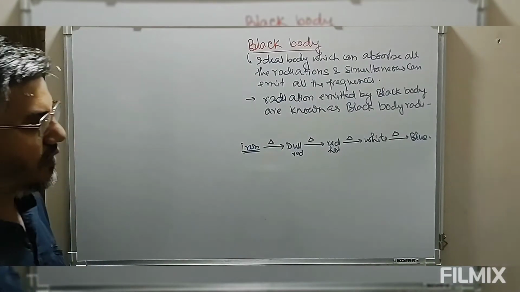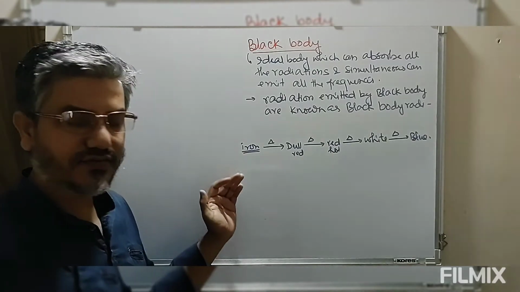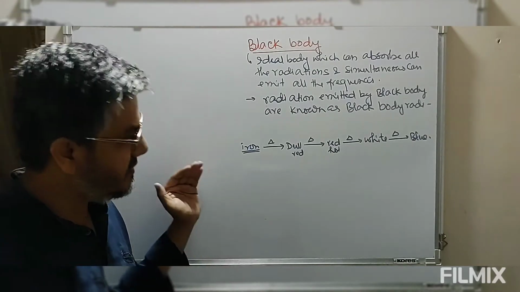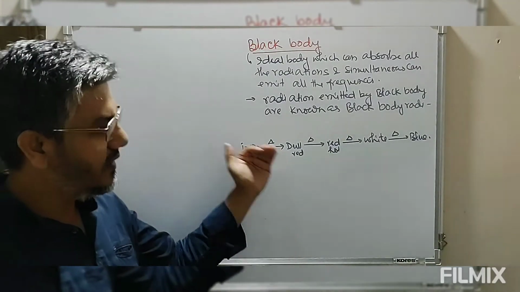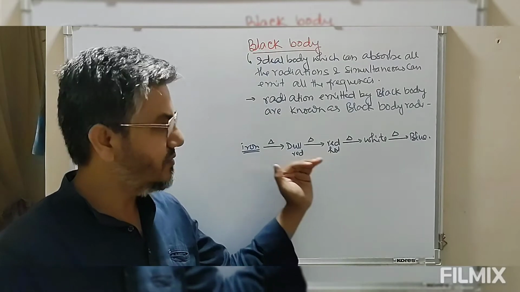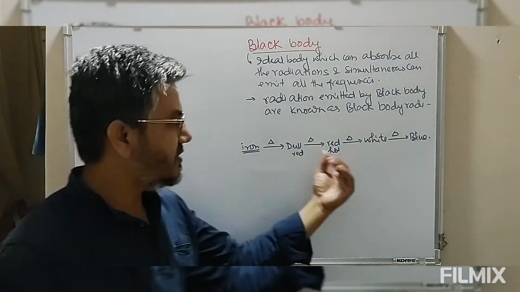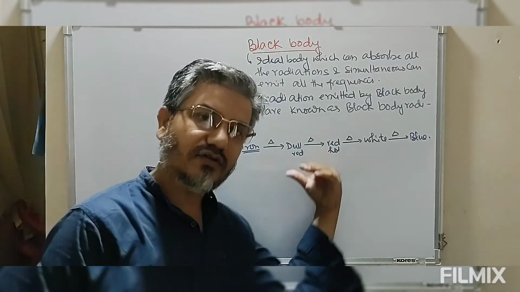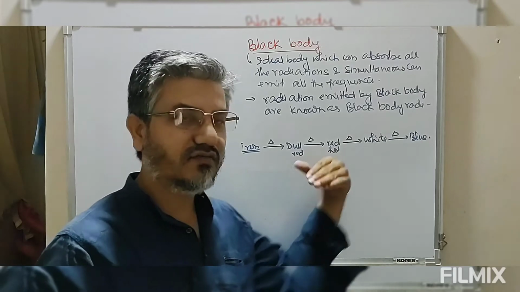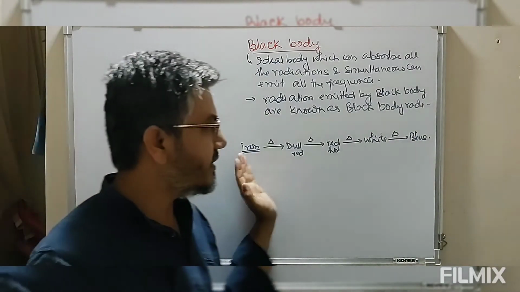So we have the same substance, iron, and we keep changing the temperature. Initially this was red, now red changes to blue.